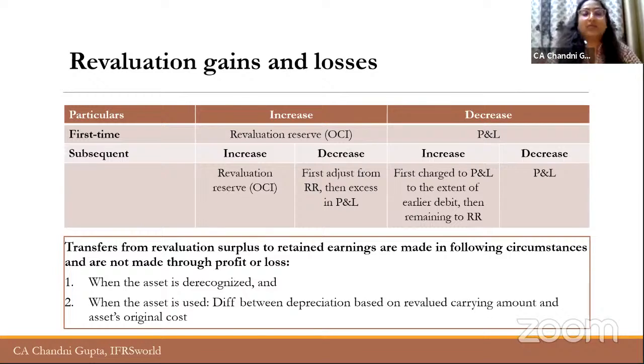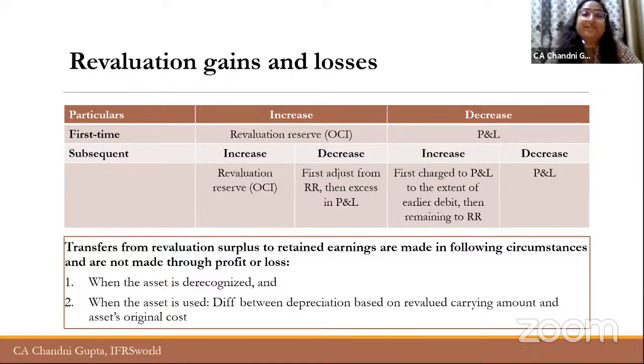and the rest 20,000 will be adjusted from P&L. So basically, the first upside will be recognized in revaluation reserve, and the subsequent upside will also be recognized in revaluation reserve, but the downside will be first adjusted from revaluation reserve and the excess part will be recognized in P&L.